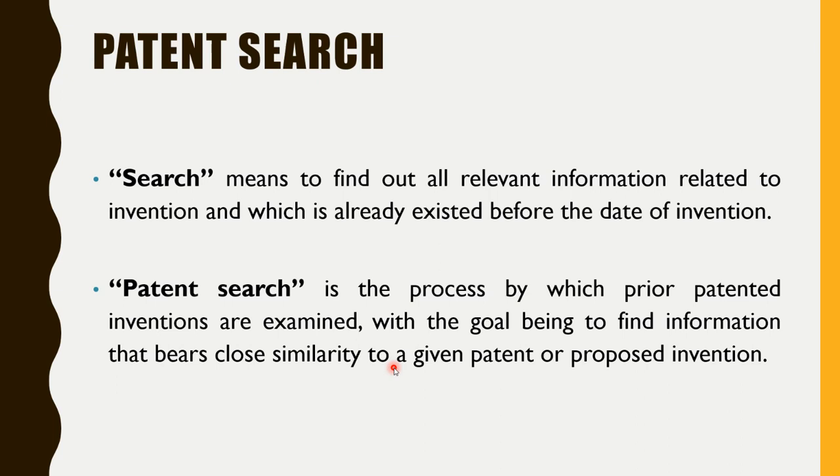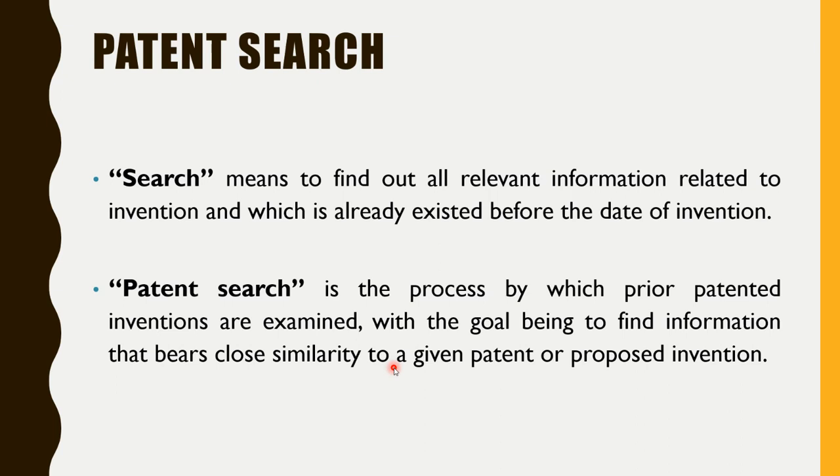So to search for that novelty, we need to look at all the prior patents, right? To see whether the same type of invention is already patented by someone else or not. If someone else has already patented it, you will not be able to get the patent on the same thing, right? So you need to modify your invention, and then only can you go for the patent filing, right?